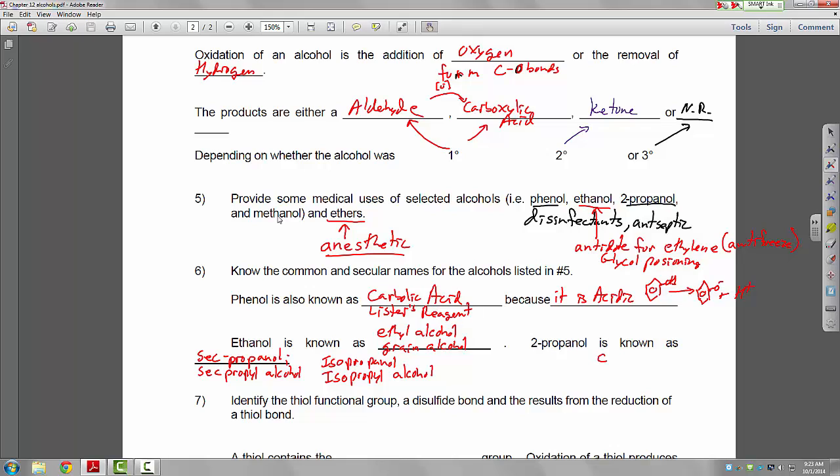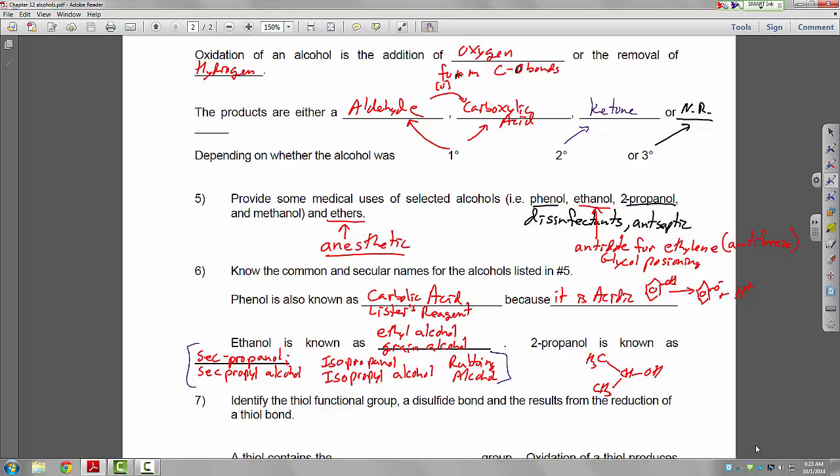Let's draw the structure. I know I drew it up there before when I was talking about secondary alcohols. Right. So there's the structure. This is the isopropyl group, right? 3 carbons, but it's the little Velcro tag here that's attached to the alcohol group is on the second carbon, not on the end carbons, but on the middle carbon. Right. So this is isopropyl group, isopropyl alcohol or isopropanol. This is also known as, the secular nickname is rubbing alcohol. So look at all these different names for the same molecule. Crazy.